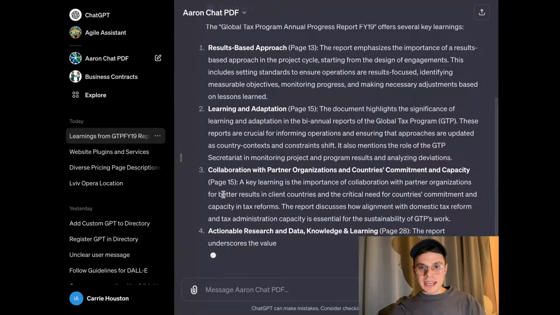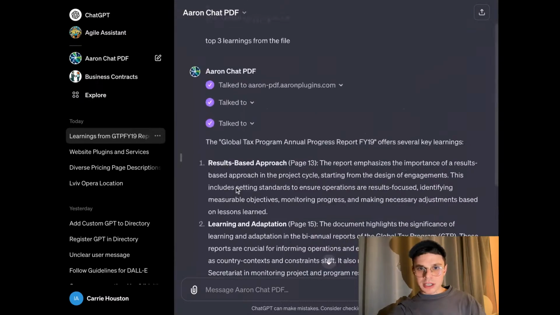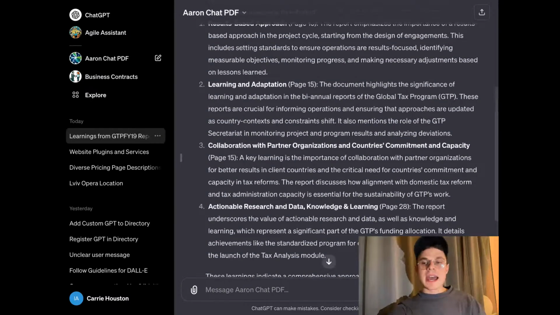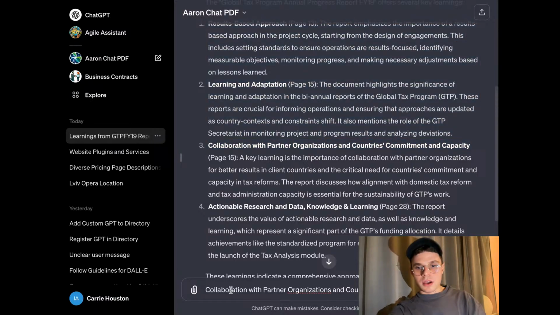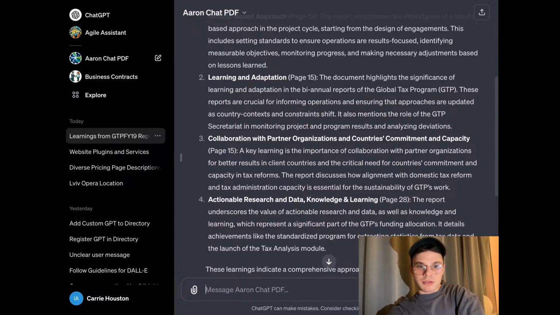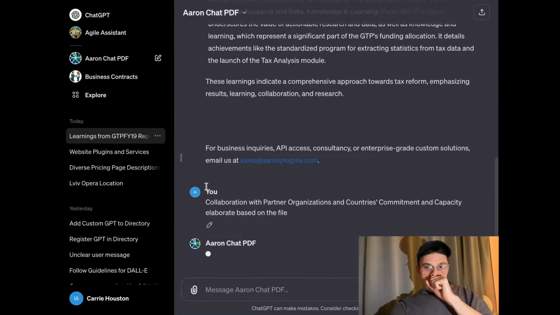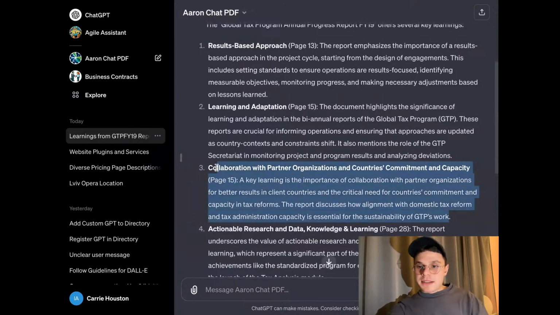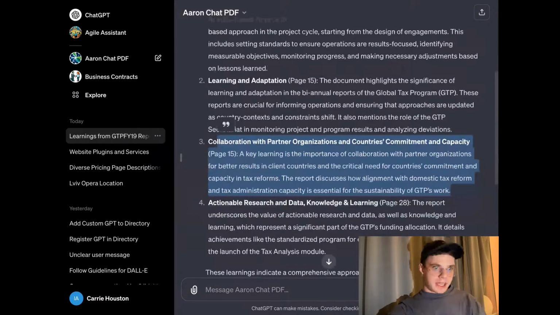So here we can see we have even more. Did I prompt top 3? But it did give us 4 in this case. Again, if that is not enough, for example, and you want to get a little bit more information, let's say on the point 3, we can just copy paste that point and ask to elaborate based on the file. So what I'm trying to say with that is that even if you got that piece of information, that is not all you can get from the PDF.